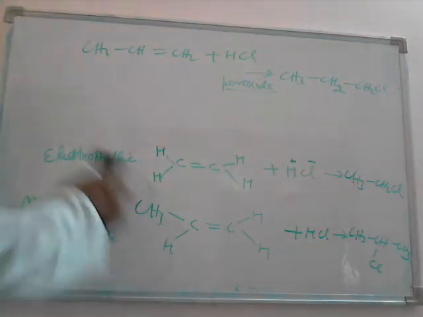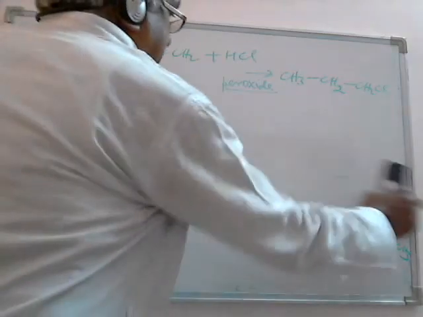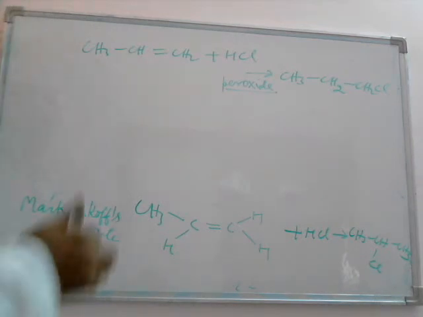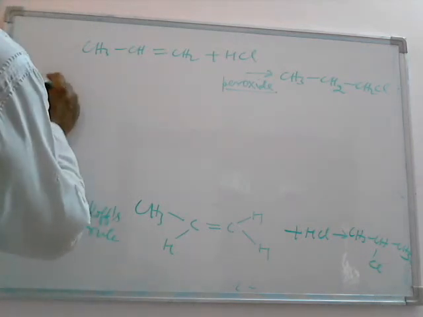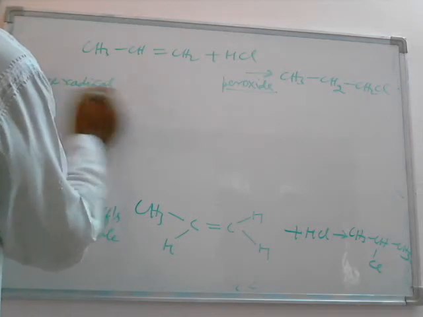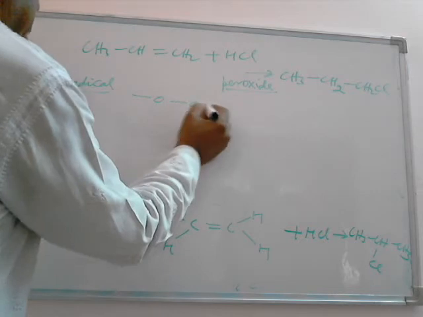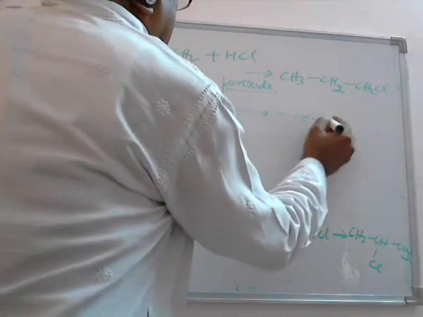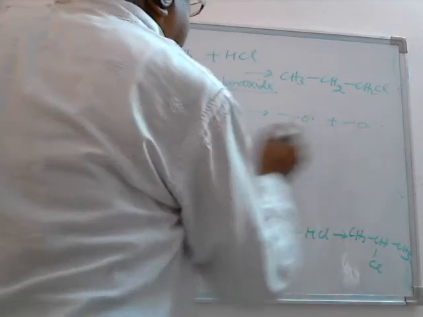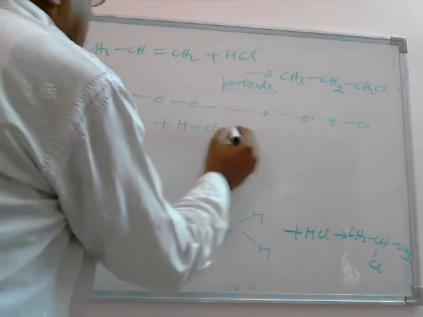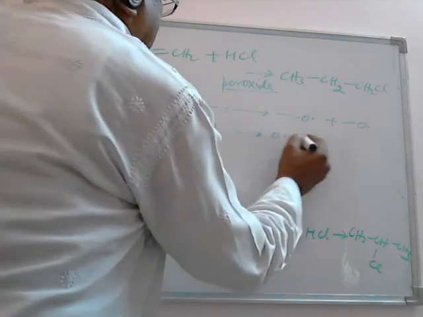Now what is the reason? What is the effect of peroxide? First I will tell you that it is not an electrophilic addition reaction, it is a free radical addition reaction. Peroxide is this one, which undergoes homolytic cleavage and forms the free radical. Once the free radical is formed, it is unstable. It will collide with the HCl and cause the formation of another free radical.